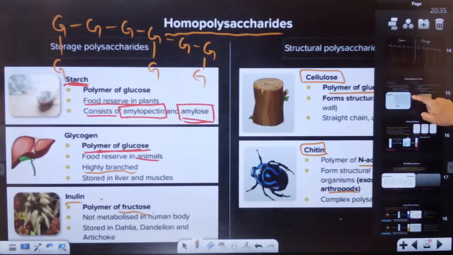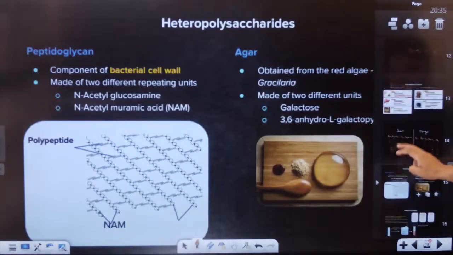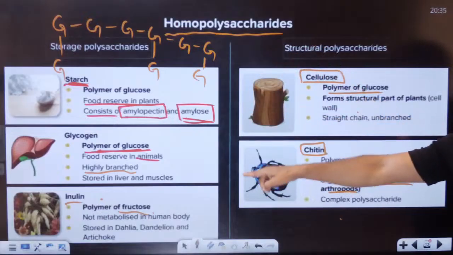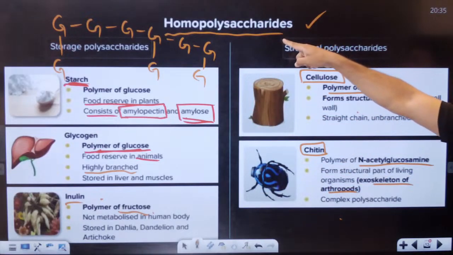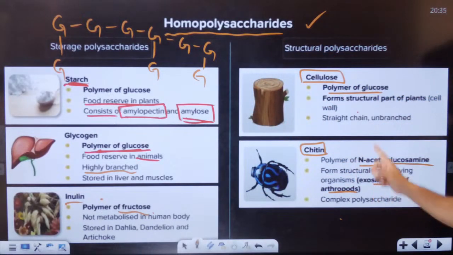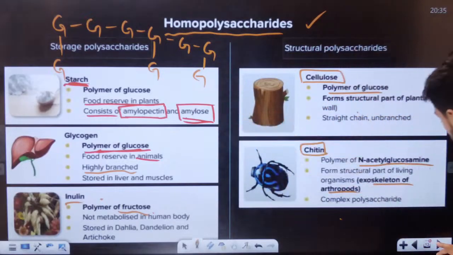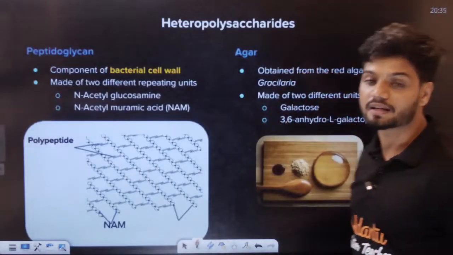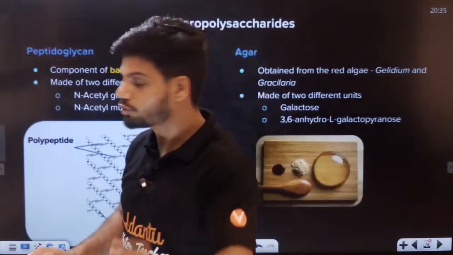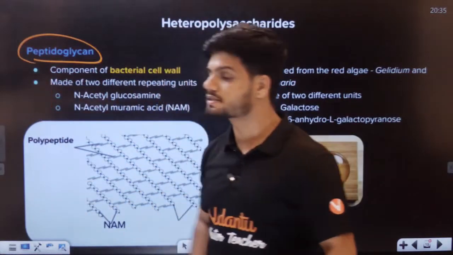Okay, students, these are called homopolysaccharides. All of these are examples of homopolysaccharides. Homo, made up of N-acetyl glucosamine, long chain of glucose, fructose, glucose. Then students, we have something called heteropolysaccharides. Students, will all of you remember this? Students, do all of you remember this?